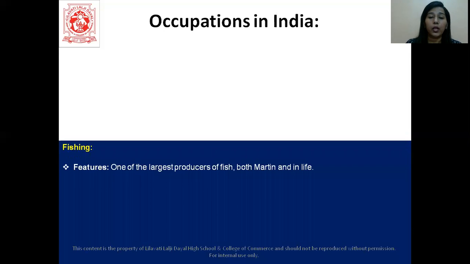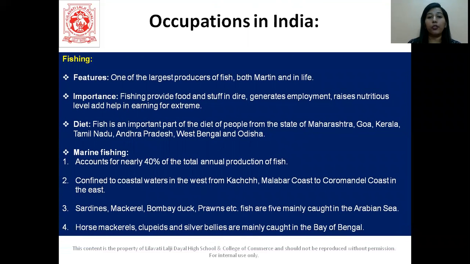Let's proceed and talk about fishing. India is one of the largest producers of fish, both marine and inland fishing. Here we are talking about the importance. Fishing provides food and a stuff in diet, generates employment, raises nutrition level and helps in earning foreign exchange. So people can get into fishing as an occupation and make money out of it. Fish is also an important part of diet in the states of Maharashtra, Goa, Kerala, Tamil Nadu, Andhra Pradesh, West Bengal and Odisha. So people are also very fond of eating fish here in India.